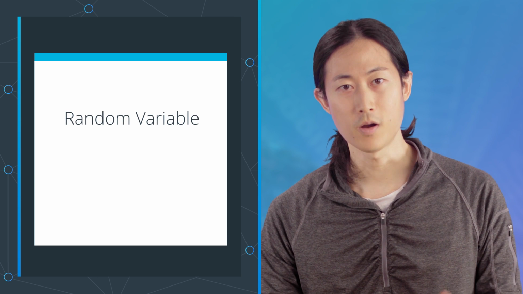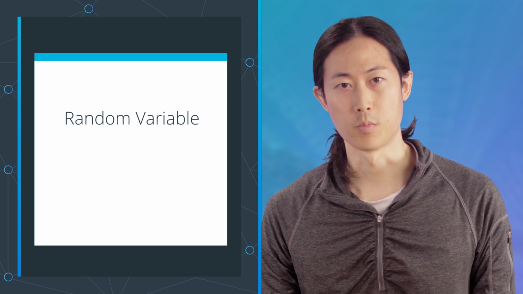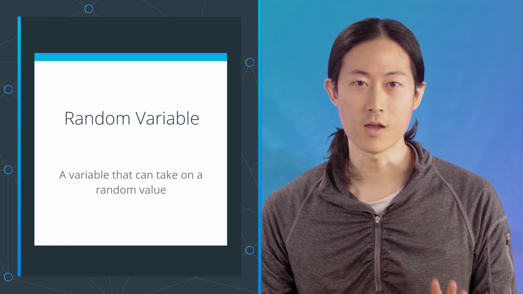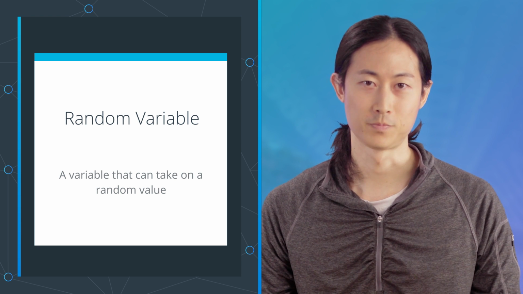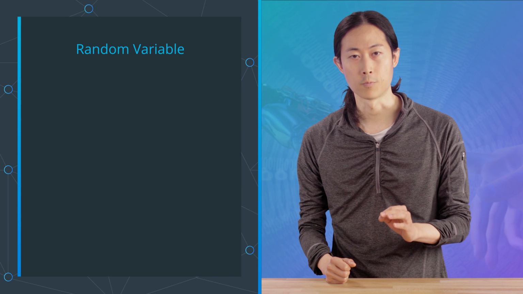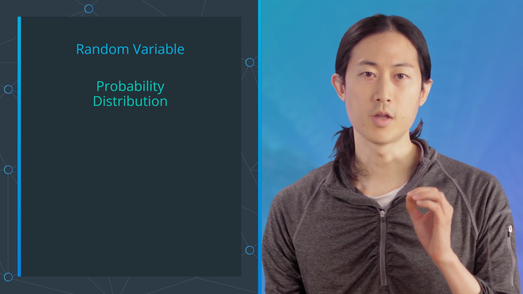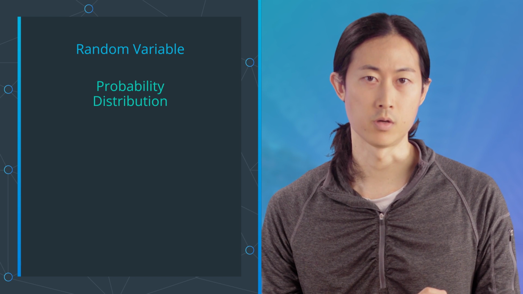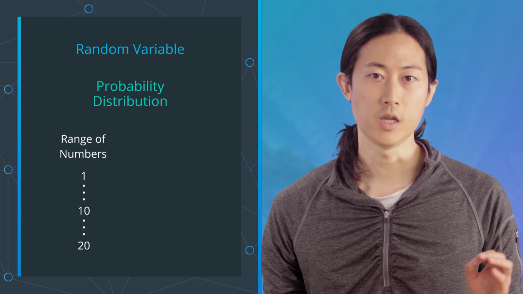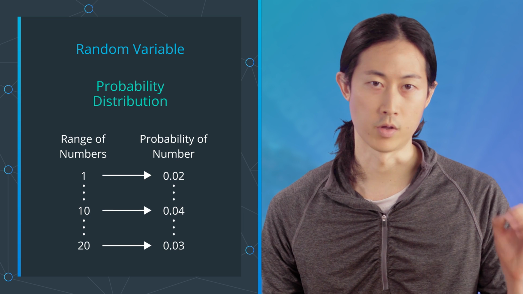What is a random variable? A random variable is a variable that can take on a random value. The probability that the random variable takes a particular value is determined by its probability distribution. You can think of a probability distribution as a range of numbers, each with a probability associated with it.